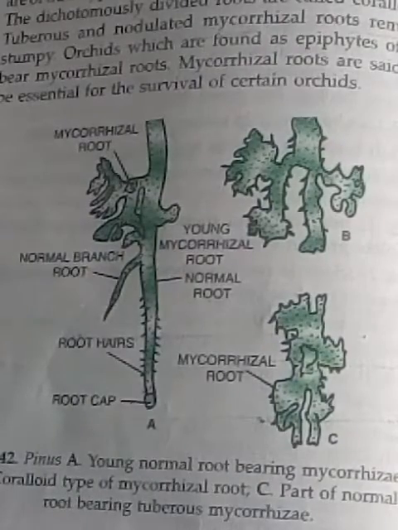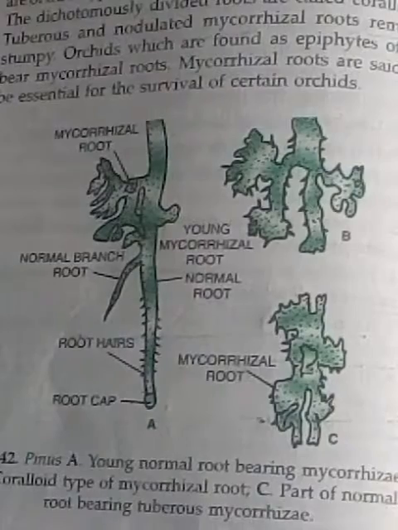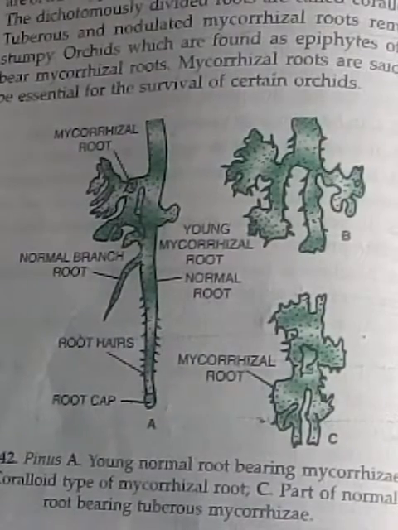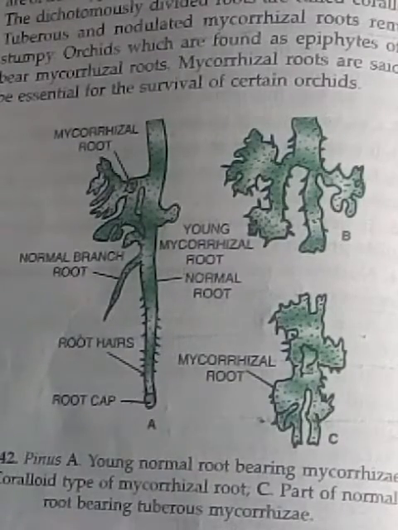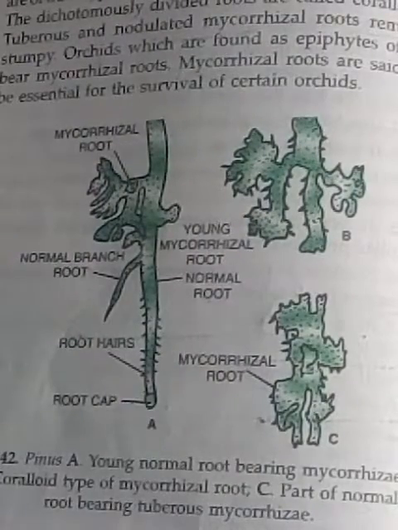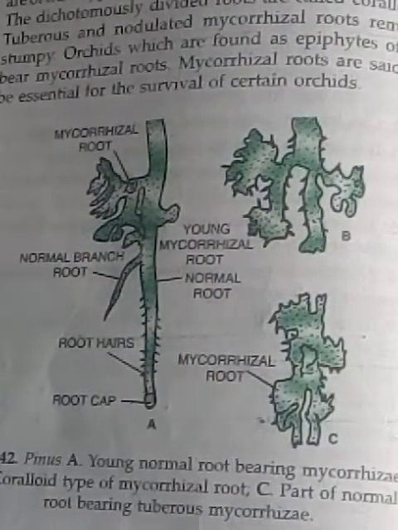Endomycorrhiza makes a close association with the inner cells. So the roots of Pinus, young normal roots having mycorrhiza, are of coralloid type in the roots, and tuberous mycorrhiza, making close association of the big roots, endomycorrhiza, ectomycorrhiza.